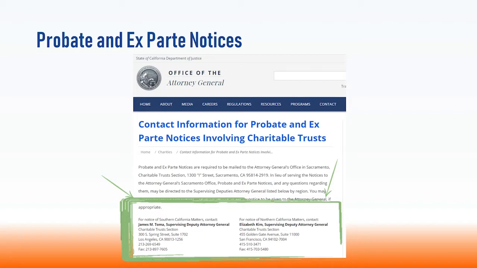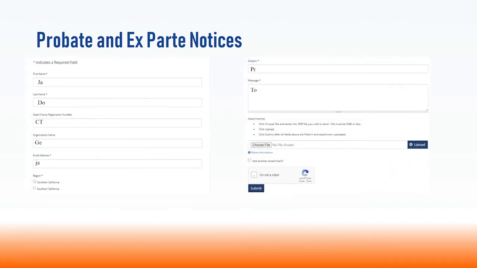In lieu of serving the notices to the Attorney General's Sacramento office, probate and ex parte notices and any questions regarding them may be directed to the supervising deputy attorneys general listed below by region. You may also use the contact form to send an email and attach any notice to be given to the attorney general if appropriate.